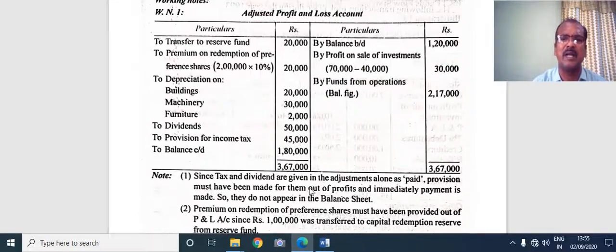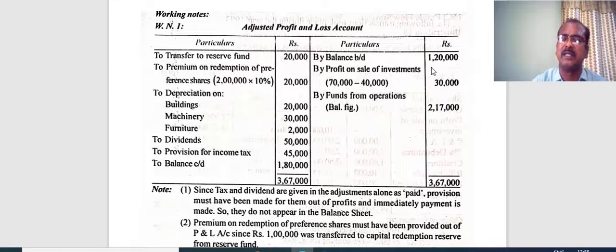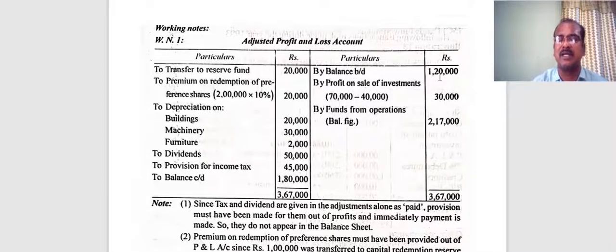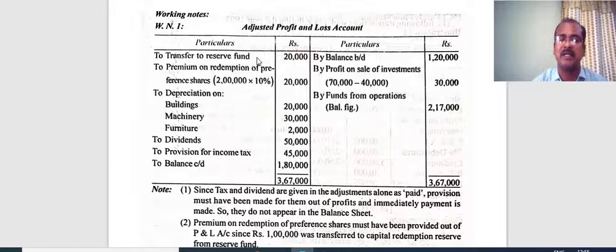Now let's get into our adjusted P&L account, a very important ledger account. See, the opening balance of adjusted profit and loss account is written in the credit side. Why? Profit is a credit balance. So profits, reserves, provisions are all credit balances. That's the reason why we simply write the opening balance of profit in the credit side. And obviously the closing balance will be written in the debit side. Now look at it. In the additional information, it was stated that 20,000 rupees of profit is transferred to reserve fund this year. So adjusted P&L account to transfer to reserve fund.